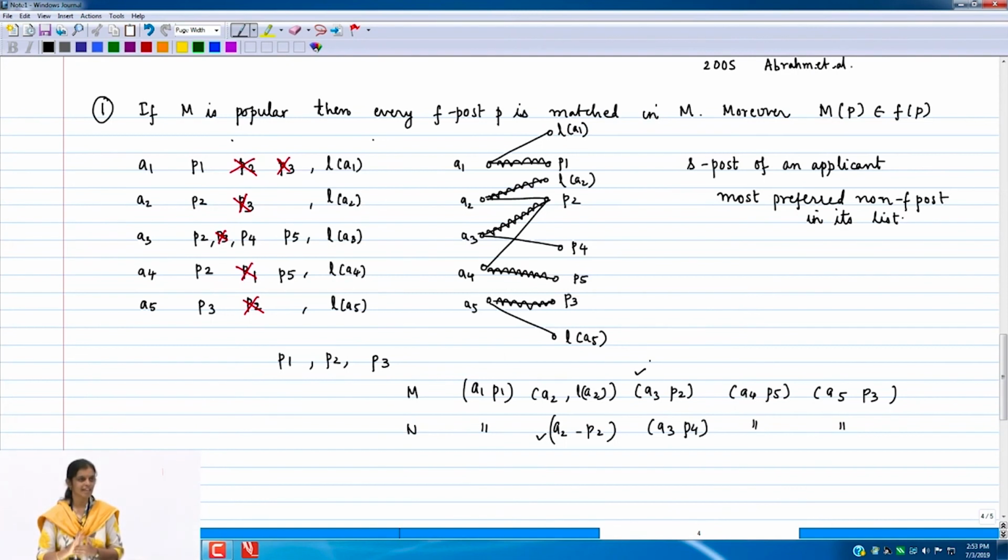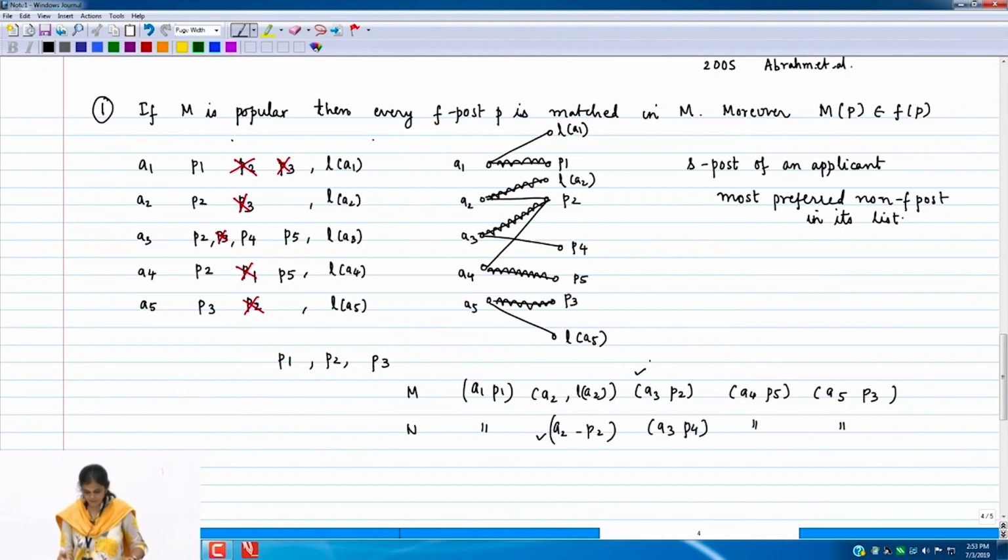We will see that our algorithm must match every F post. Therefore, as a consequence, it will try to have fewer people matched to their S posts. But leaving somebody unmatched versus having more number of people matched does not affect the popularity, is what this illustrates, if you for now believe that these two matchings are popular.